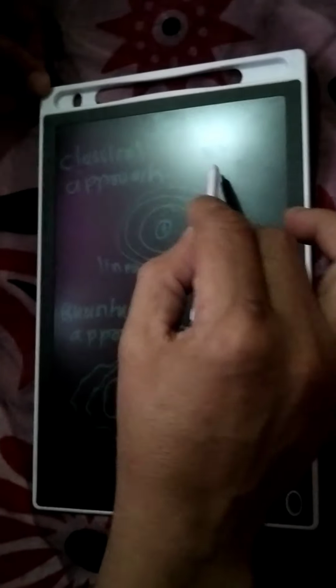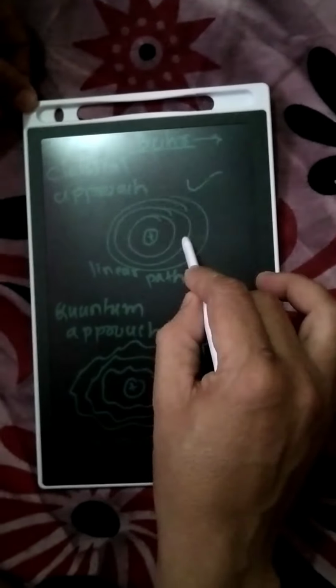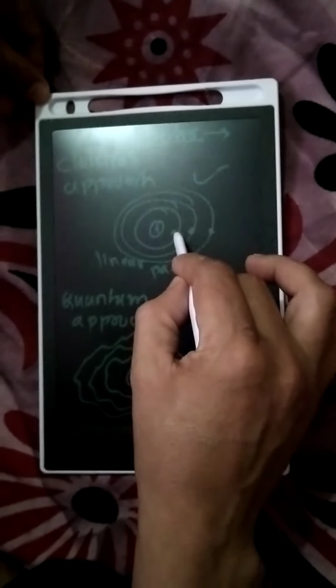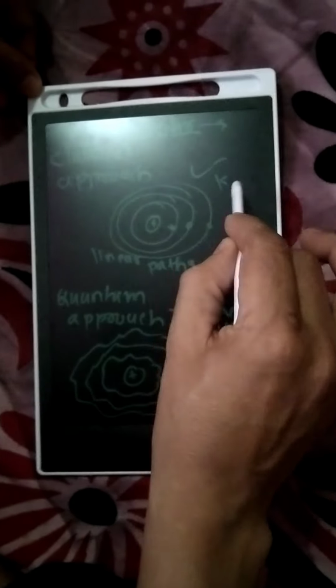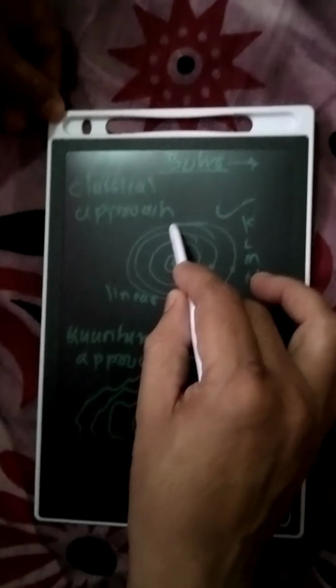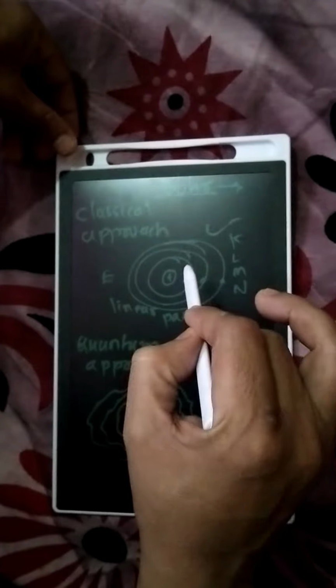So Bohr's model is based on the classical approach, in which linear paths for electron movements are there, and the shells are K, L, M, N, meaning the principal energy levels of the electrons, that consist of the linear paths and are fixed, quantized with energies.